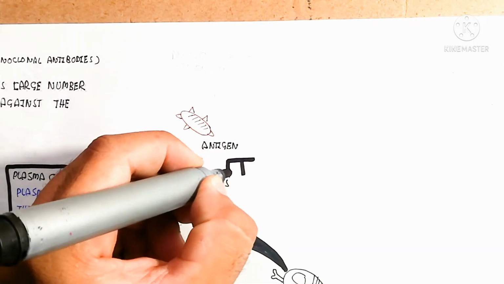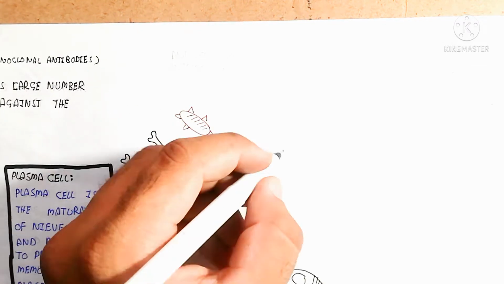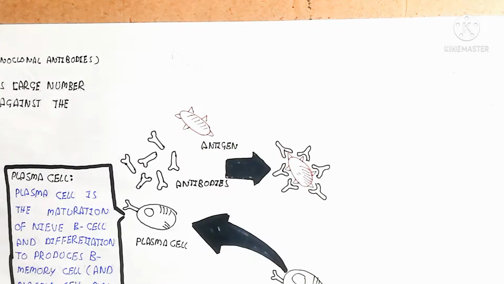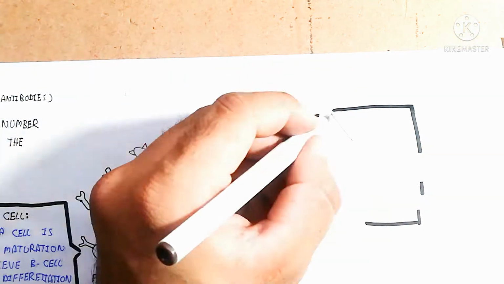Now let's talk about the antibody. What is the antibody? An antibody is an immunoglobulin, a protein with a short chain and long chain in a Y shape.